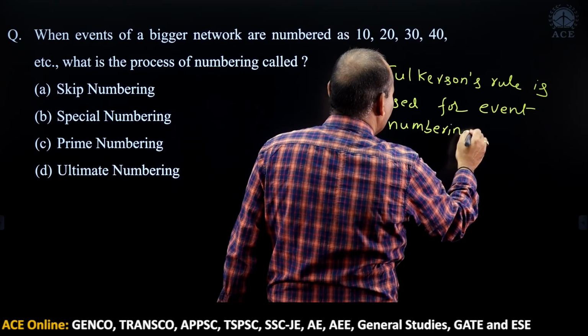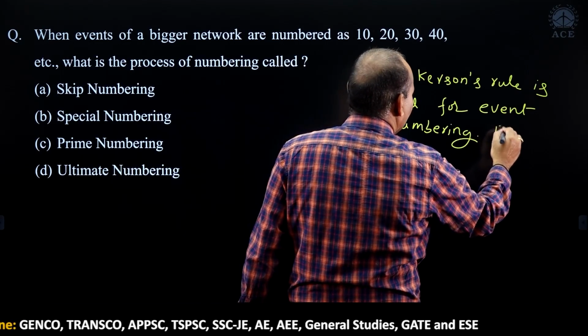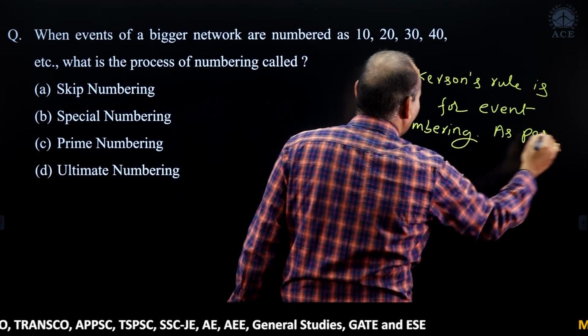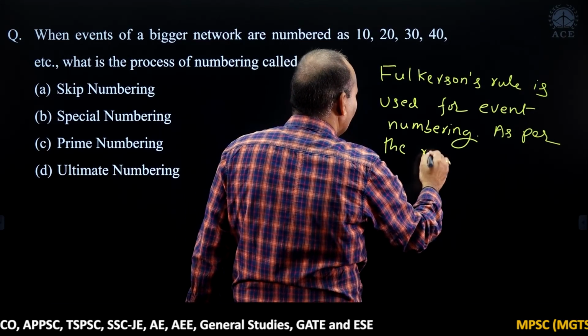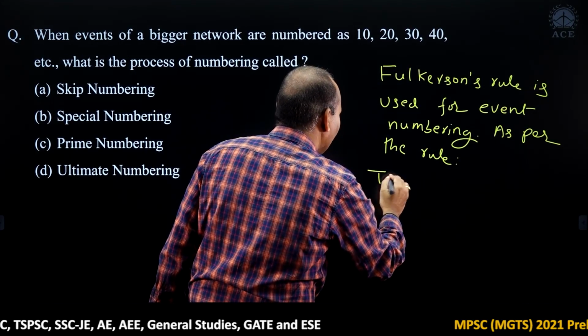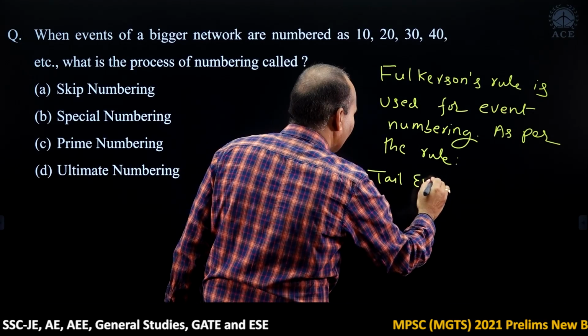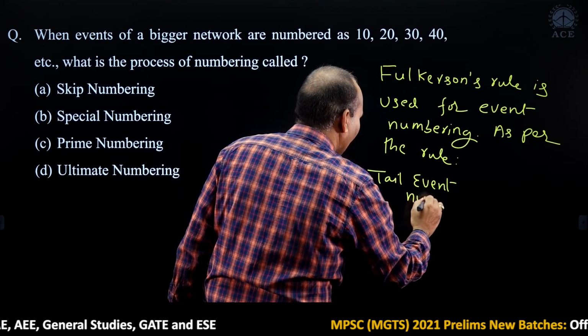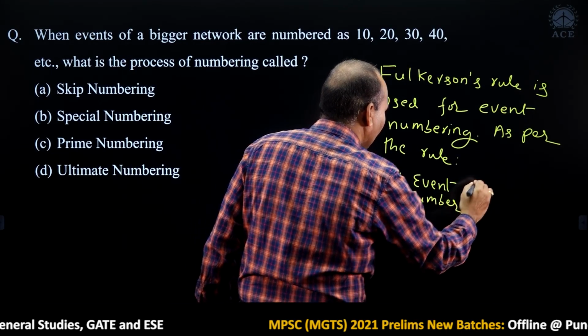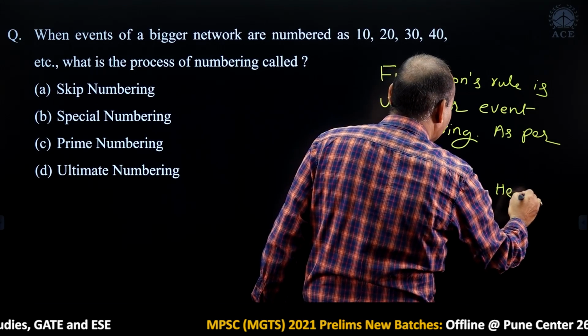What this rule says: as per the rule, tail event number is less than head event number.